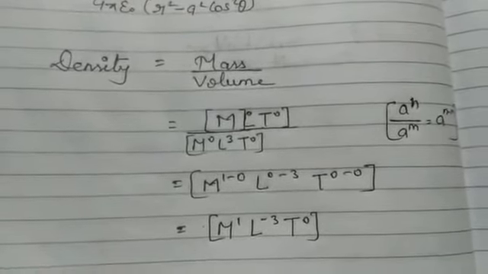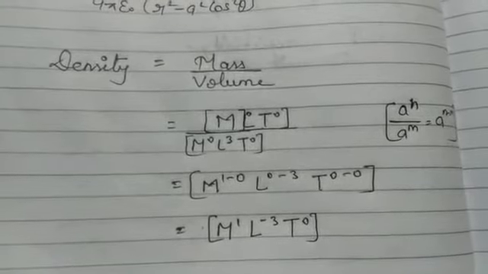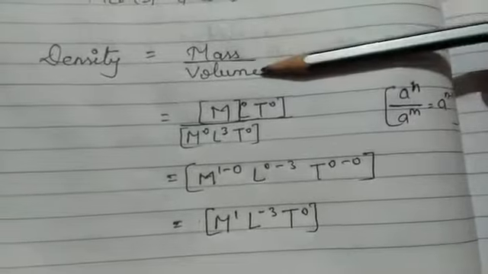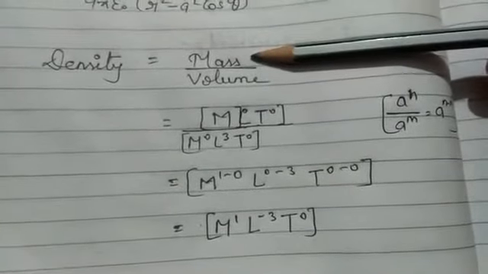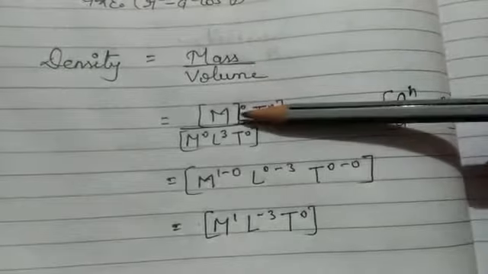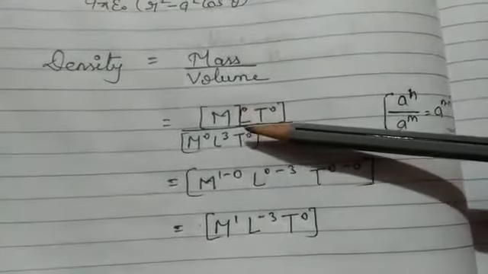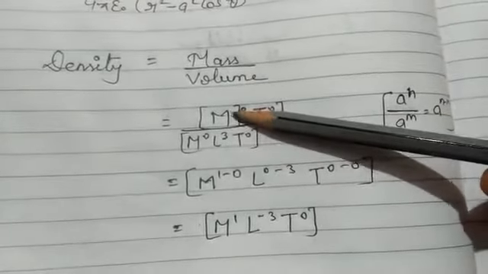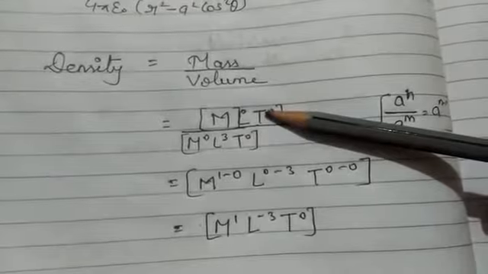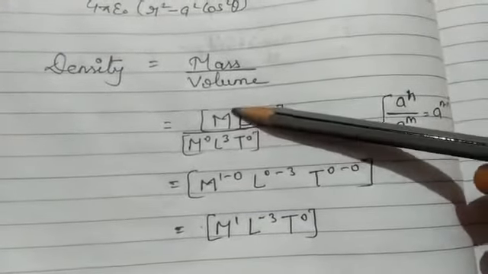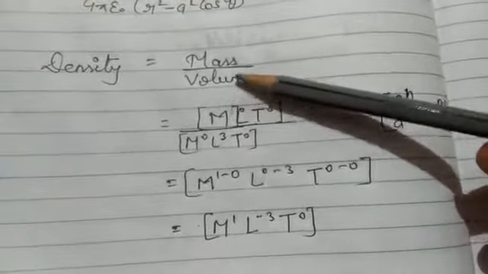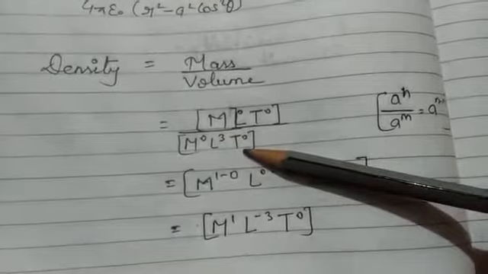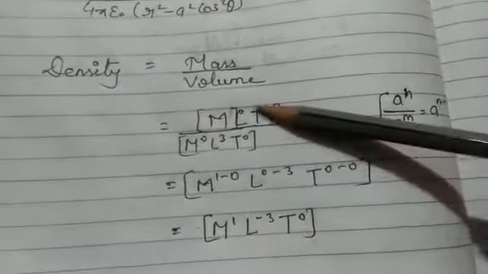So here you can see I have solved the dimensional formula of density for you. So density equals mass upon volume. For mass, mass is denoted by only one dimension M, but as we write the dimensional formula in the form of M, L and T, so here I have written M L0 T0. Okay, when I have written M, that means here M to the power 1 is there. Upon volume, the dimensional formula of volume is M0 L3 T0. Okay, so this equation we have got.